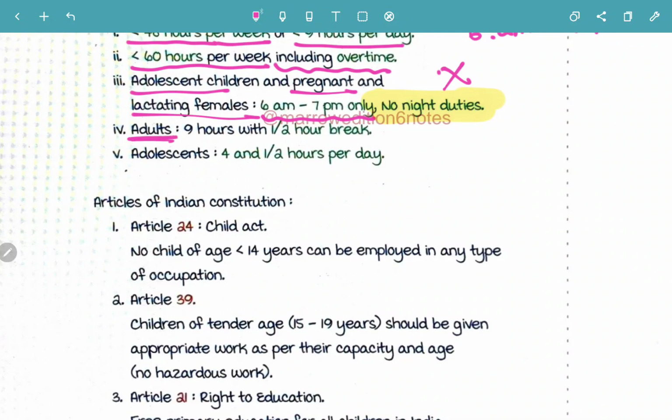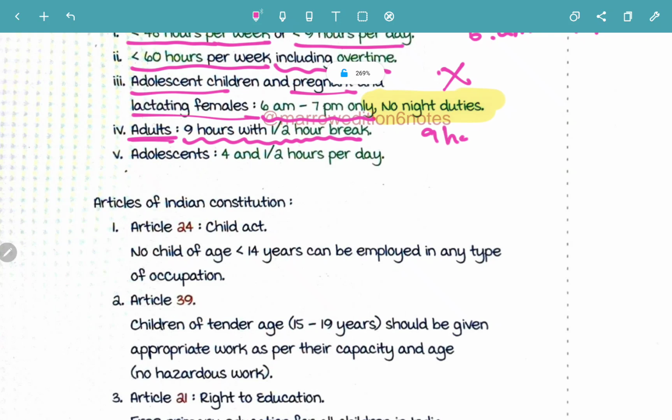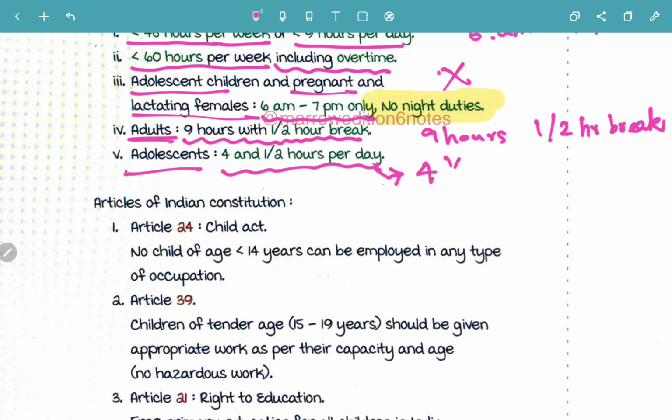In case of adults, 9 hours with a 1 or 2 hour break must be there. In case of adolescents, 4.5 hours only must be the working hours. For adults it can be up to 9 hours, but with a 1 hour or 2 hour break. For adolescents it is 4.5 hours per day, that is half the working hours of adults.